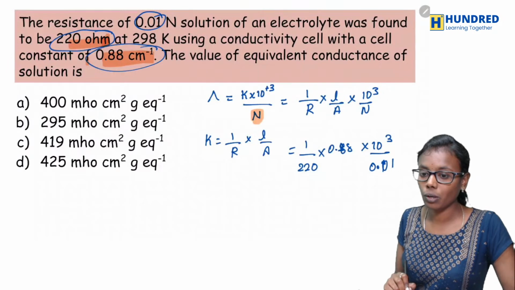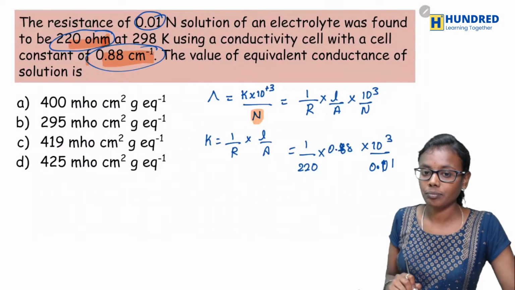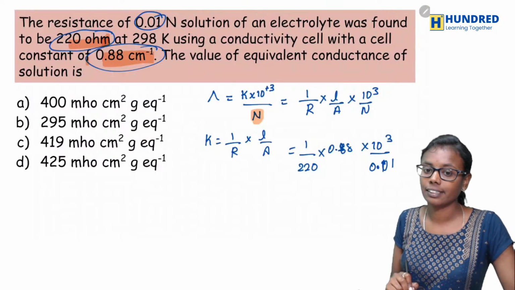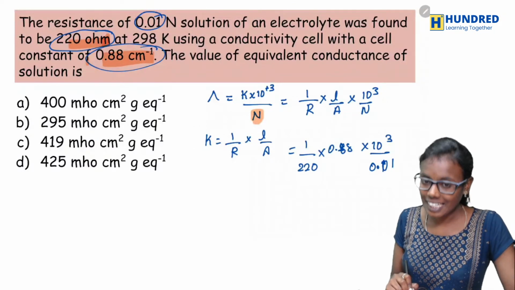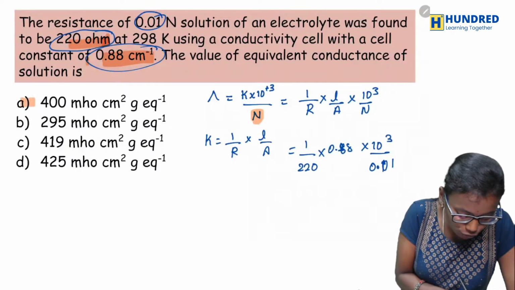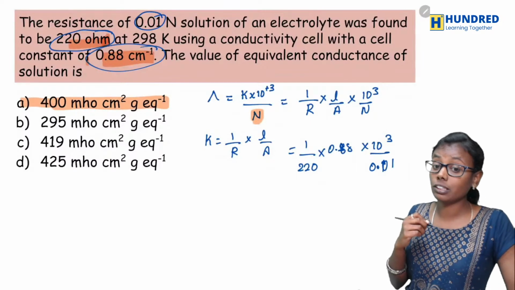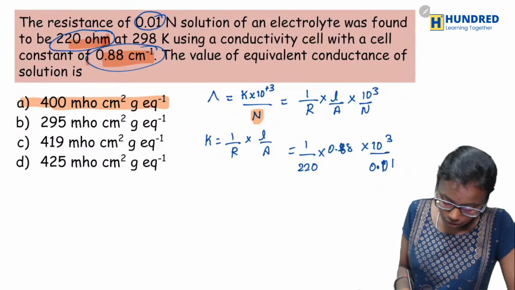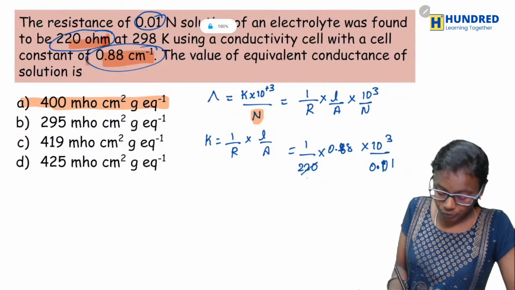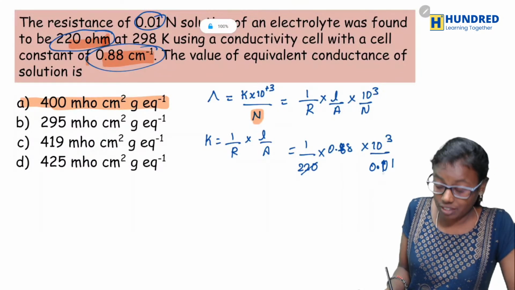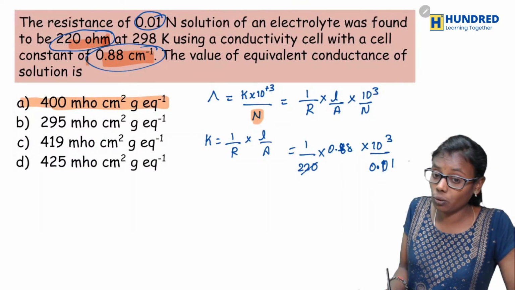Okay, so what would be the correct answer? Just cancel it. So here 220 they have given, and here it is 0.01.